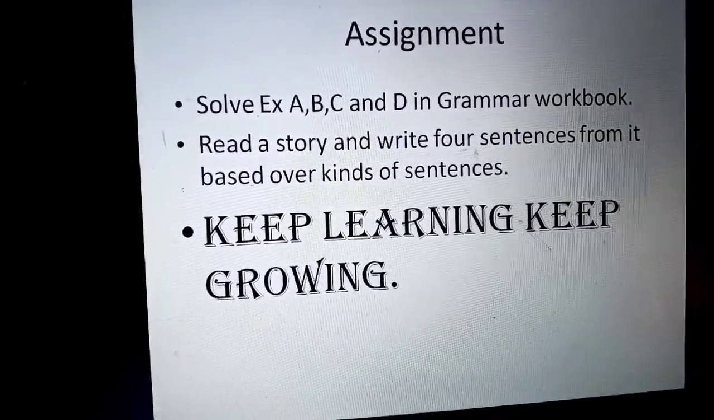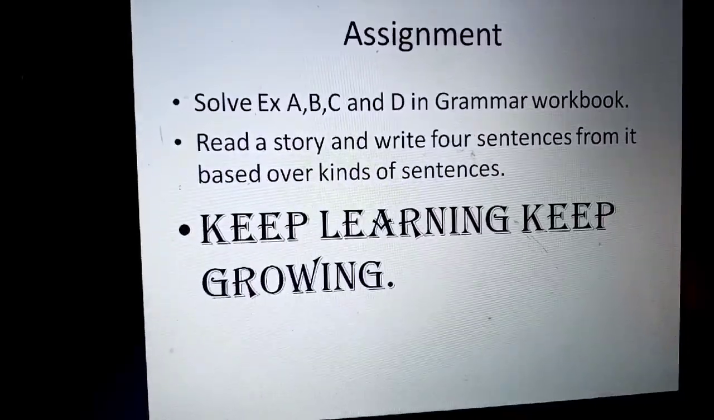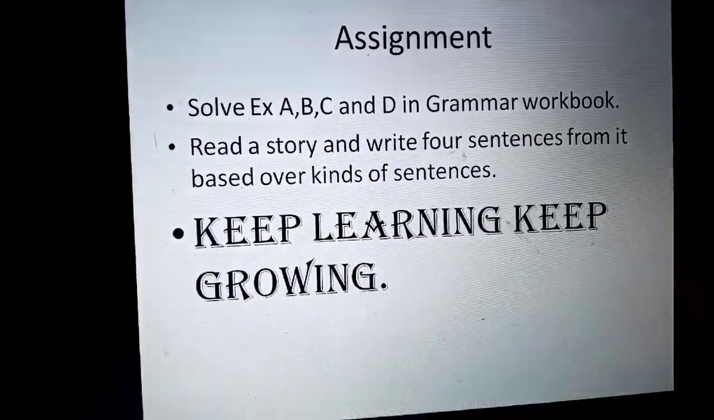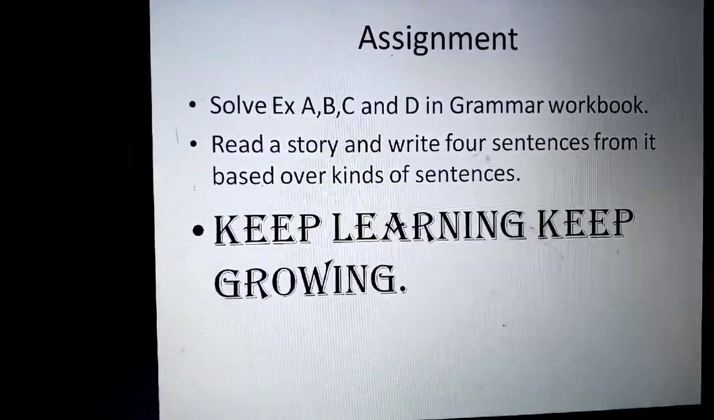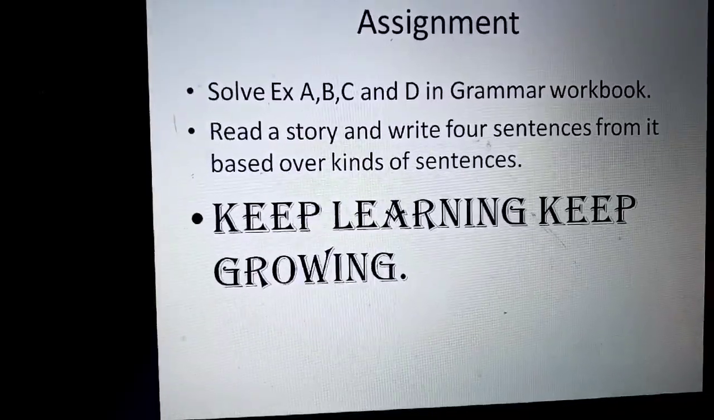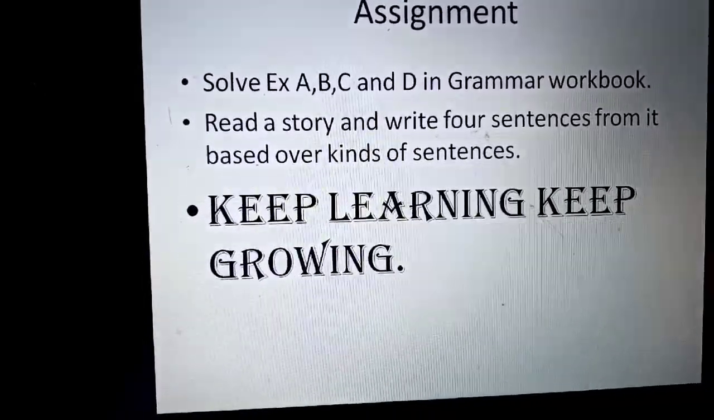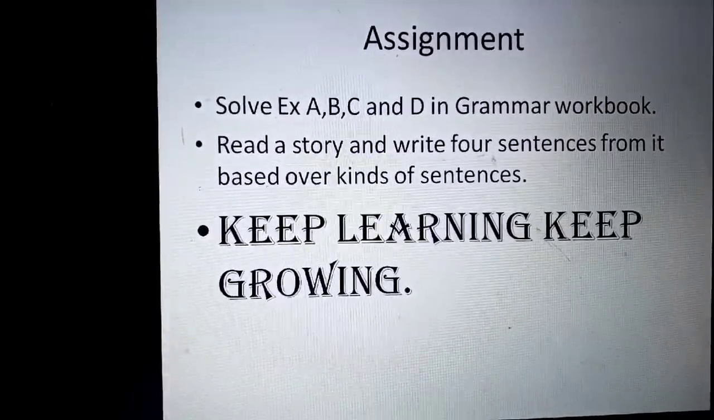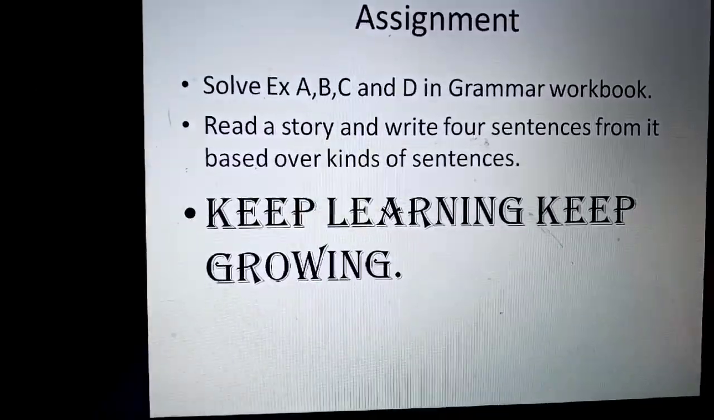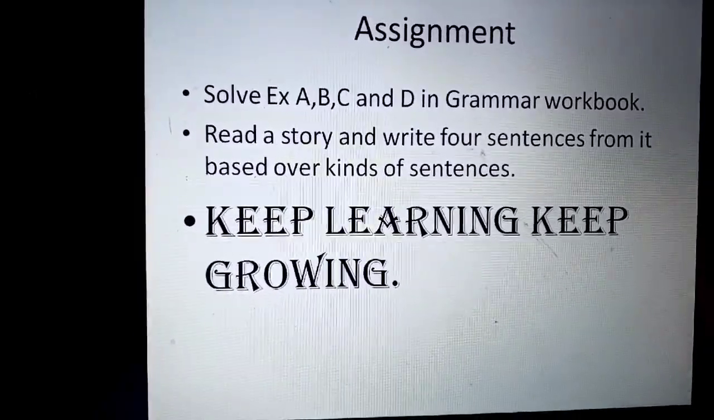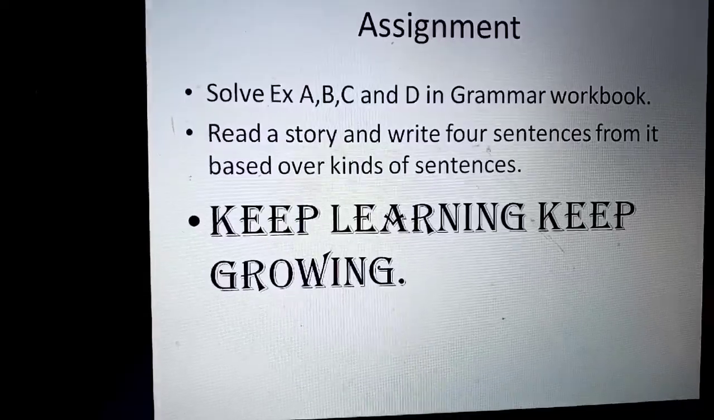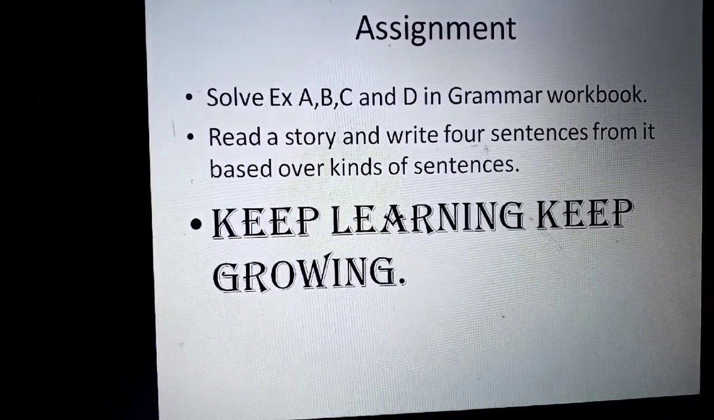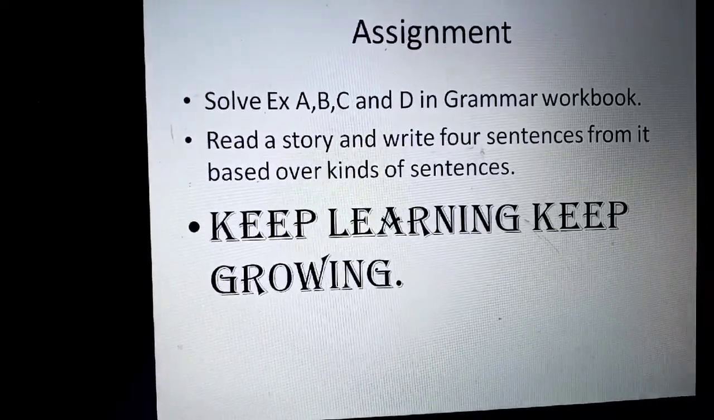Today's assignment is that you have to solve exercise A, B, C and D in the grammar workbook. I will be sharing the questions with you. If you don't have a textbook, read a story and write 4 sentences from it based on kinds of sentences. As I have shown a story, in that manner you also have to read a story and note down 4 sentences of different kinds. So do your homework in time. You have only 2 days to send your assignment to my mail.